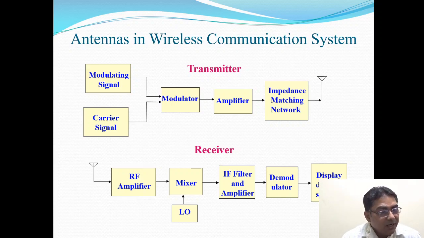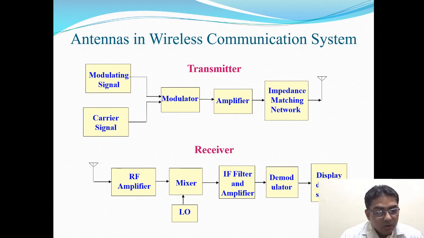Now, after the modulator, we amplify the signal, and therefore an amplifier is used here. After that, an impedance matching network is essential for the connection between the antenna and the amplifier. The amplifier may require a different impedance matching.